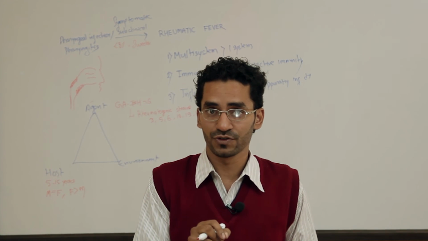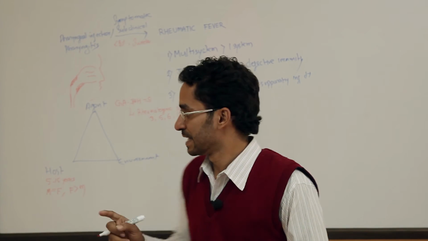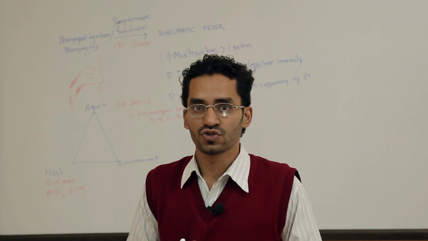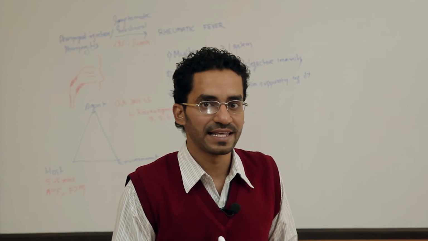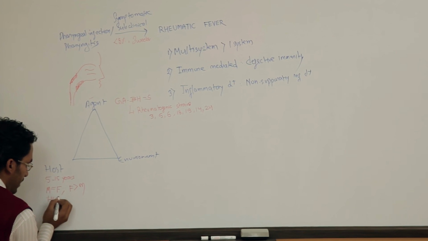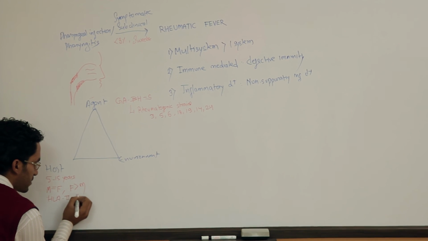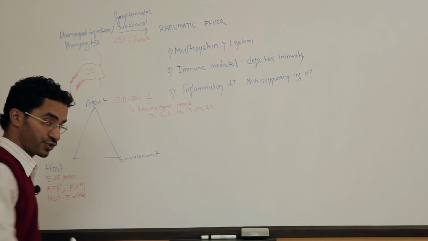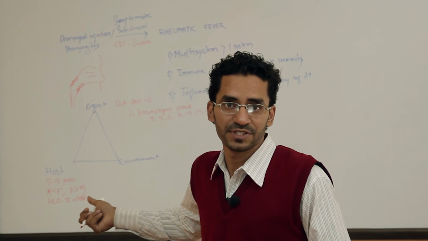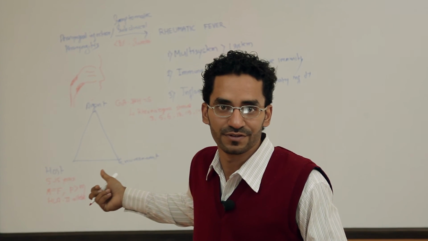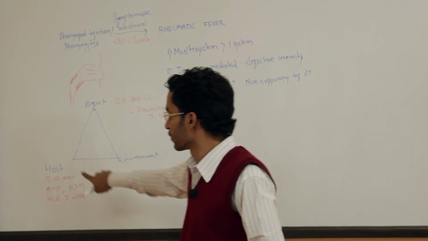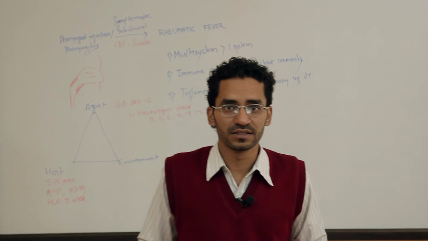Now, the next point I am going to talk about is the gene allele, or susceptibility. HLA class 2 alleles are associated with susceptibility for the rheumatic fever. The next point for the host is inadequate hygiene.